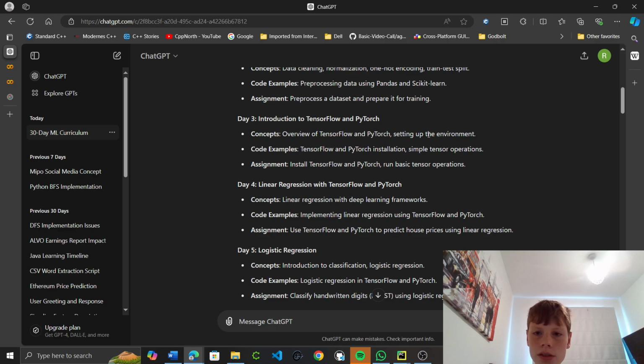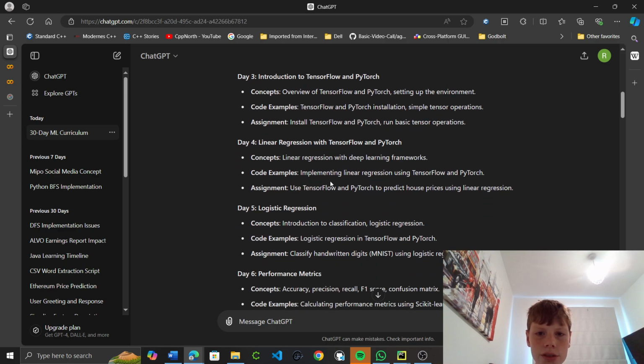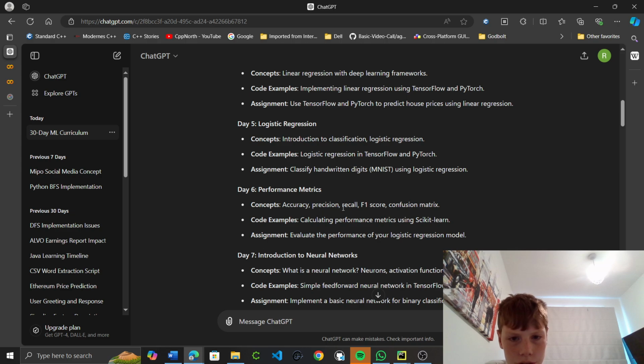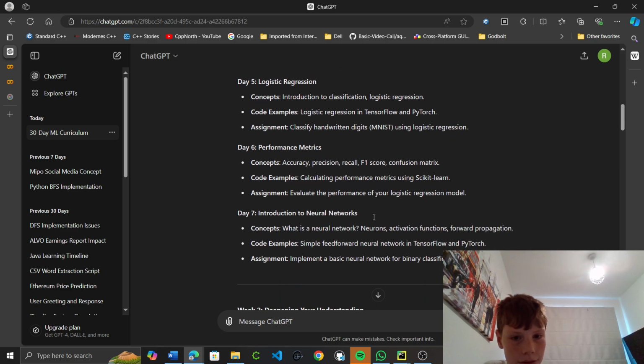Okay. TensorFlow, linear regression with deep learning frameworks: implementing linear regression using TensorFlow and PyTorch. Okay. Introduction to classification and logistic regression. So logistic regression, accuracy, precision. I've not heard of that.